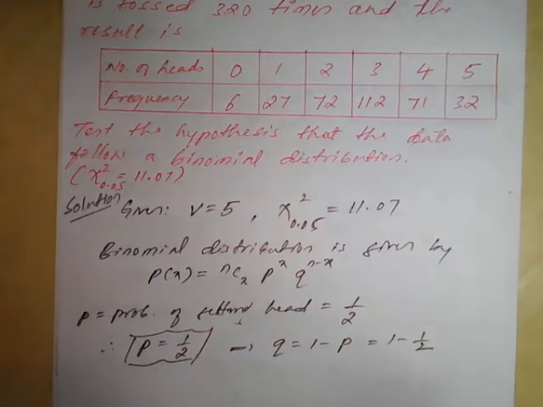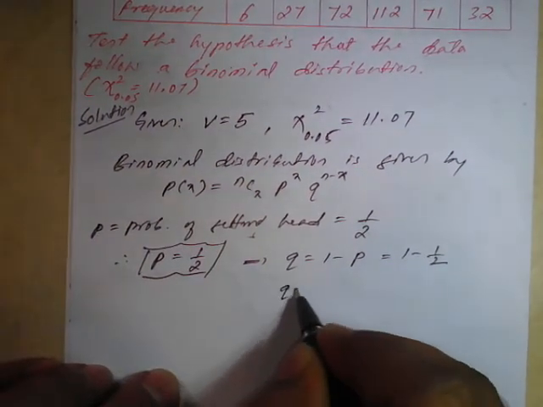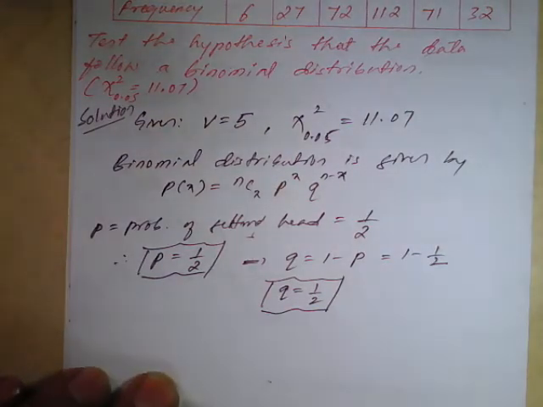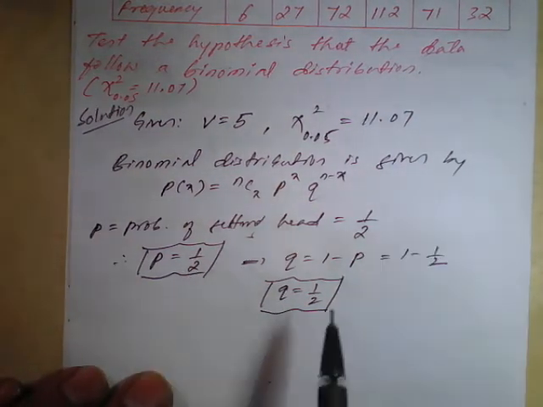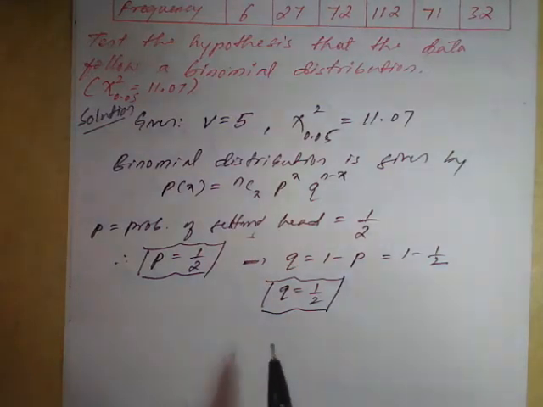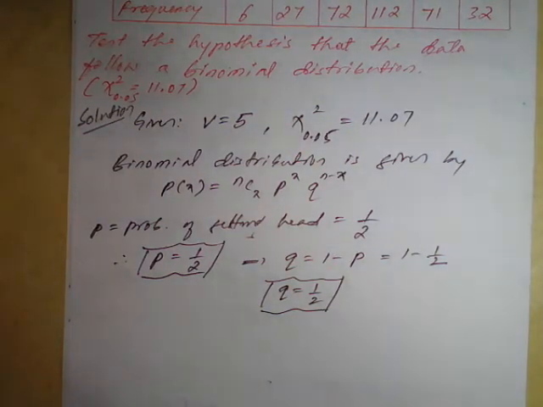So therefore the q value is also 1 by 2. Or you can consider 1 by 2 as 0.5, and q is also 0.5 in the calculation.